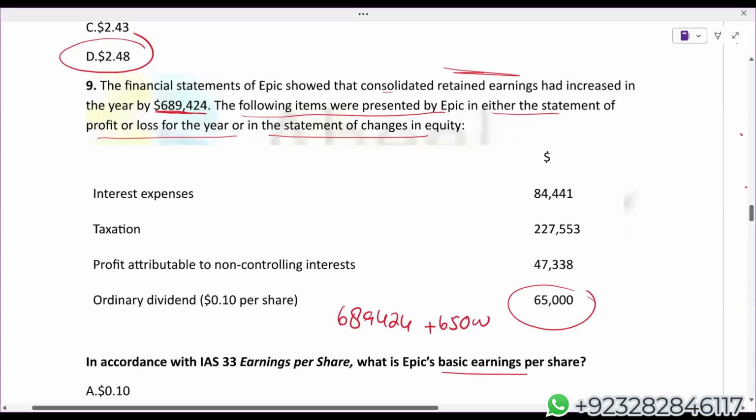Logically, non-controlling interest is already deducted because consolidated retained earning is the retained earning of group, retained earning of the parent. Technically, NCI is already deducted, so further there is no need to deduct NCI. So 6,89,424 plus 65,000.